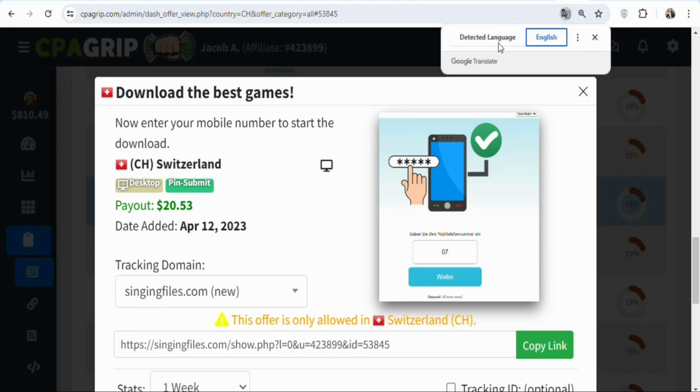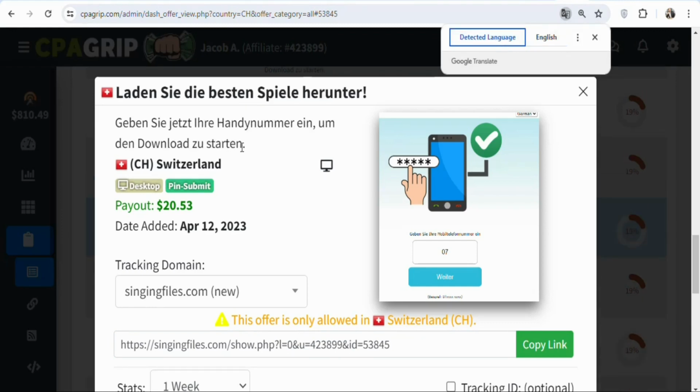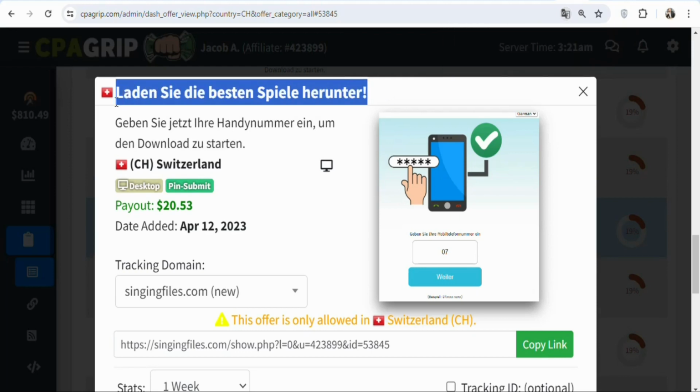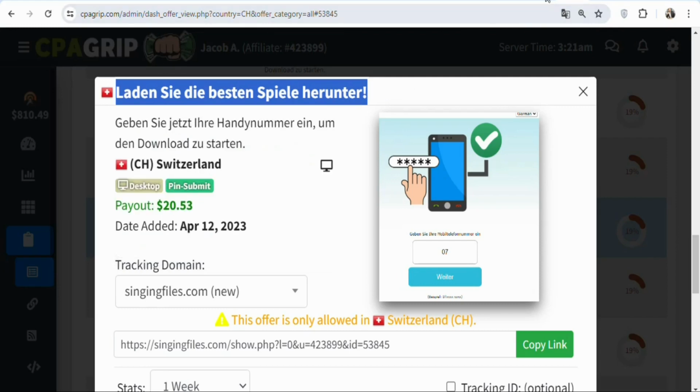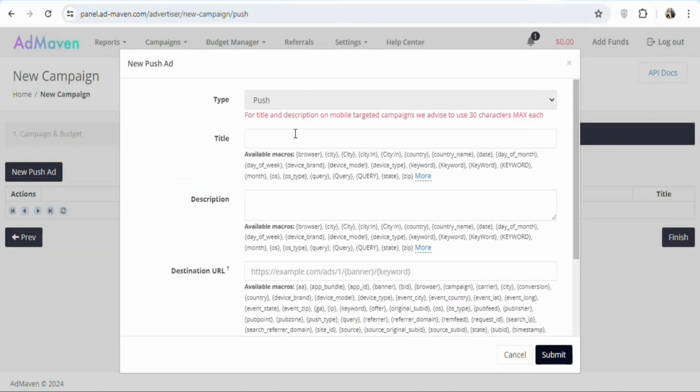Once you click on it, select detected language. Once you select detected language, you can see everything has been translated. You have to highlight everything and then copy it. Once you highlight everything and copy it, you are going to come back and then paste it right here. As you can see, that has been done.